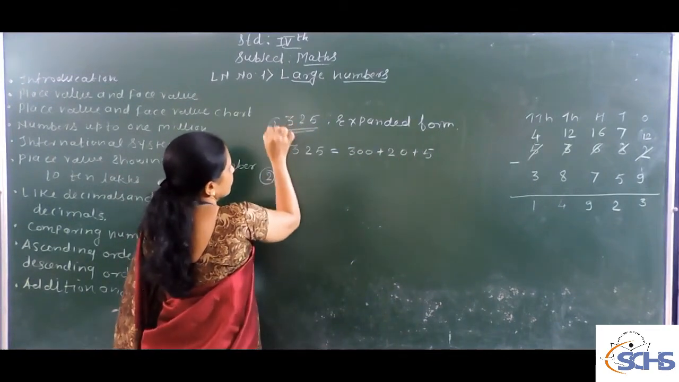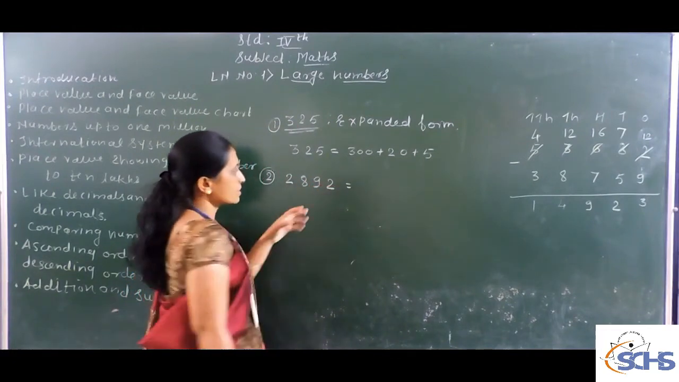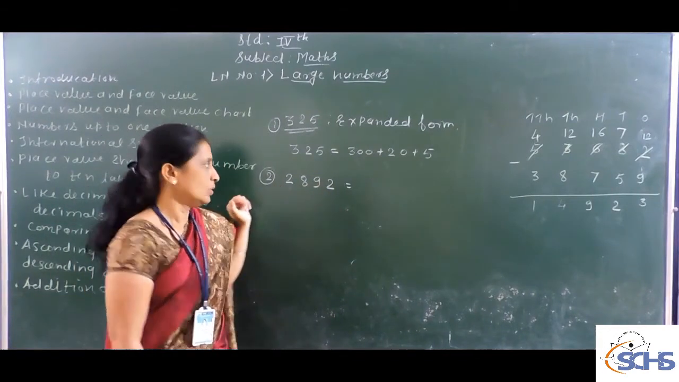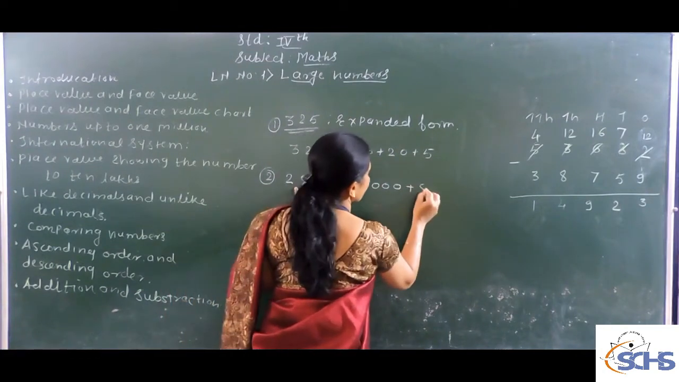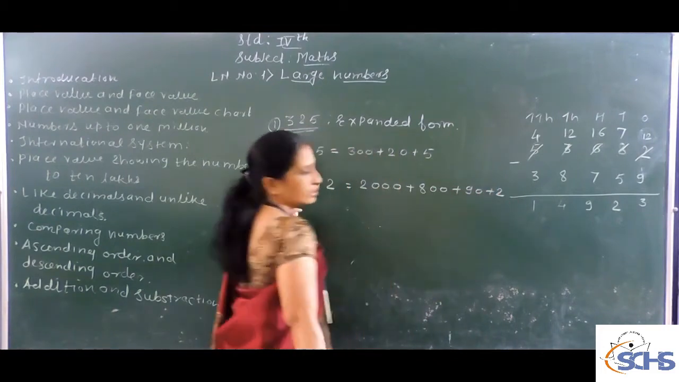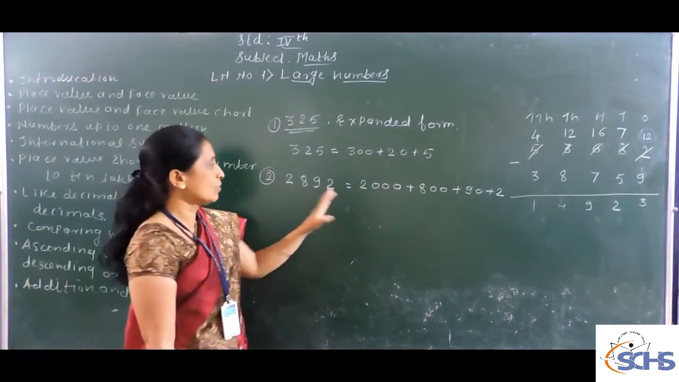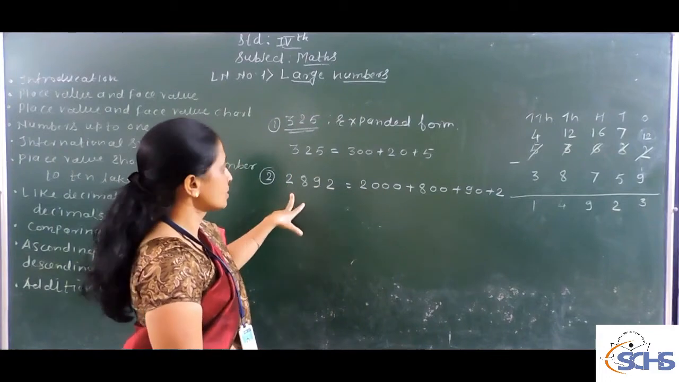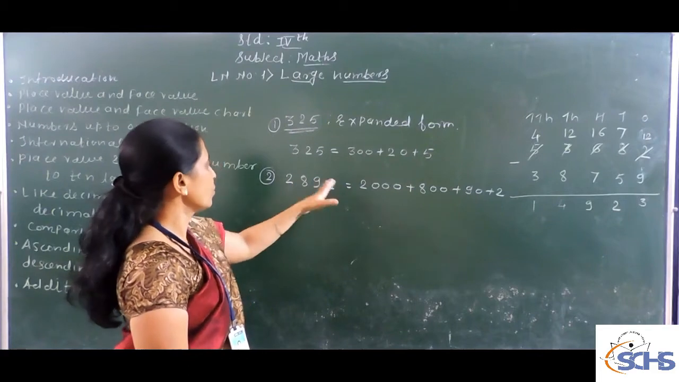Second example: 2892. This number is made up of 4 digits: 1, 2, 3, 4. So what is the expanded form? 2800 plus 90 plus 2. This is the expanded form of this number. Like this, you have to expand a number in this manner. First you see how many digits there are in the number, and then place them like this.